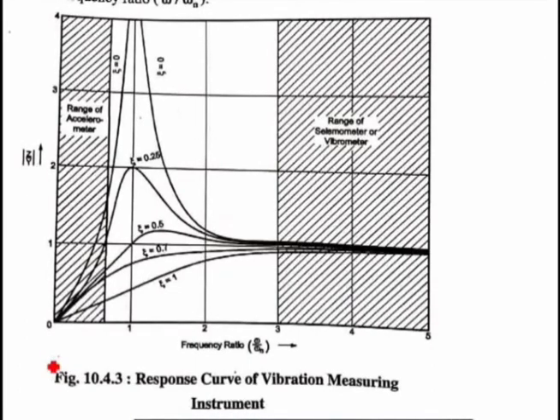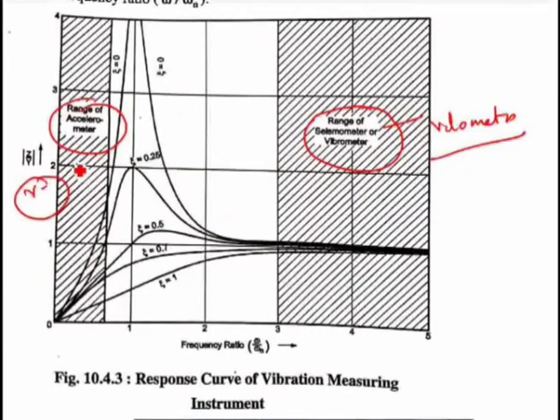Now let us understand the response curve of this vibration measuring instrument, that is a seismometer. If you look at this particular graph, you can see that this is the range of seismometer or vibrometer. That is the range of vibrometer, or you can also call it the range of velometer, and this is the range of accelerometer. So range of accelerometer means what? This is where R is very small. What is R? Frequency ratio. And as the frequency ratio is large, you can see that is called the seismometer.